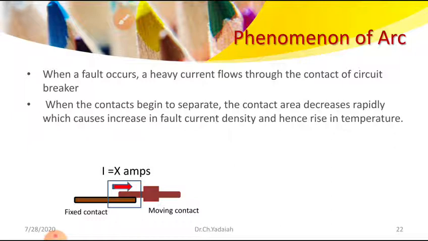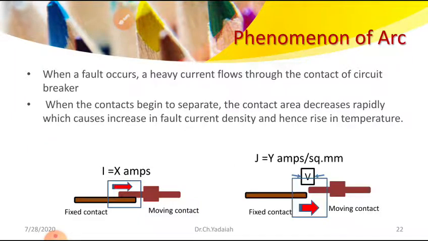The people try to escape through that gate, the gate size keeps decreasing, and the density of people in front of the gate increases. Here the same thing takes place: current per area increases, the current density increases, as it tries to flow through this small contact area.